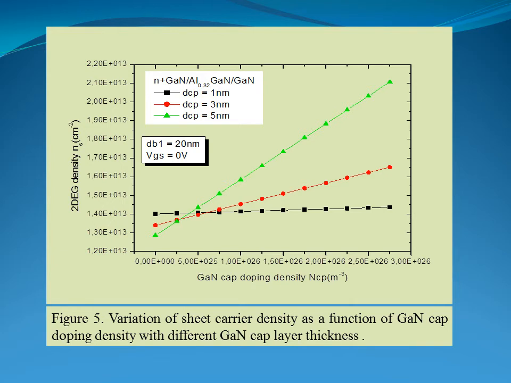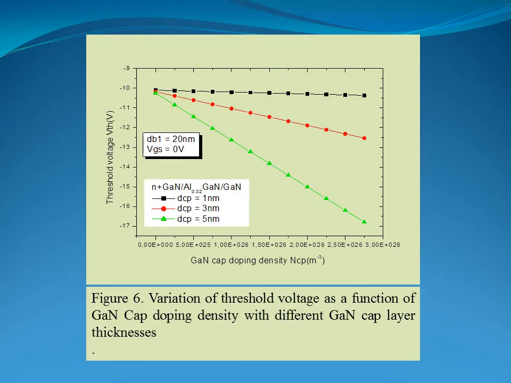In figure 5, the variation of sheet carrier density NS is plotted versus the cap layer doping density N cap. As expected, it increases proportionally to N cap. Moreover, the variation is stronger when increasing the cap thickness, typically with 5 nanometers cap thickness. As already anticipated from the preceding result, the threshold voltage VTH decreased to more negative values when increasing either N cap or the GaN cap layer thickness.